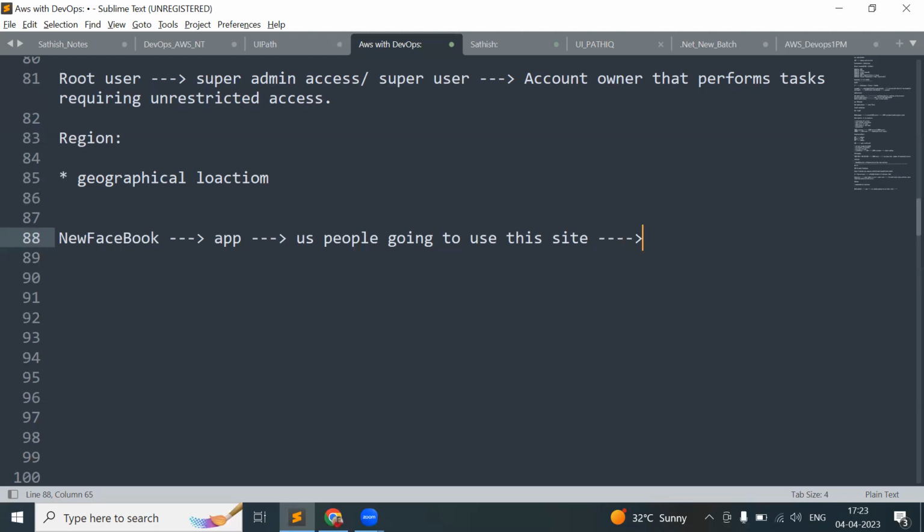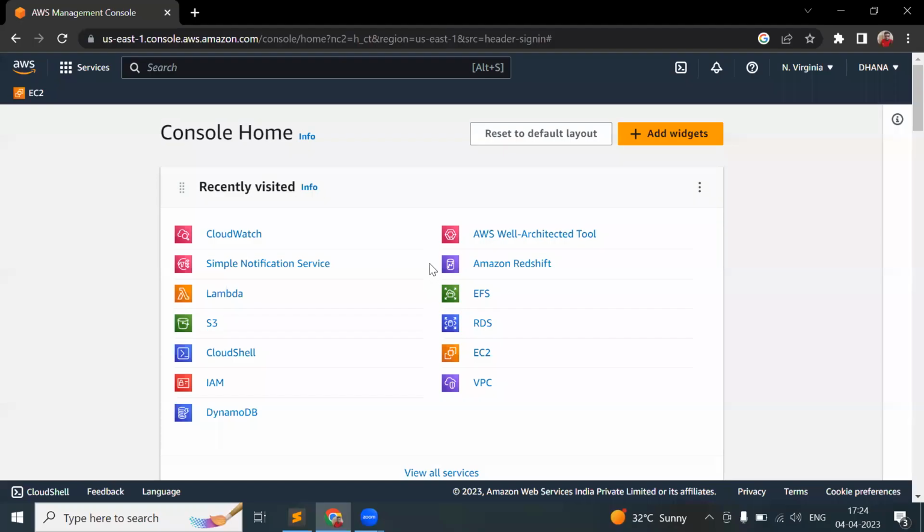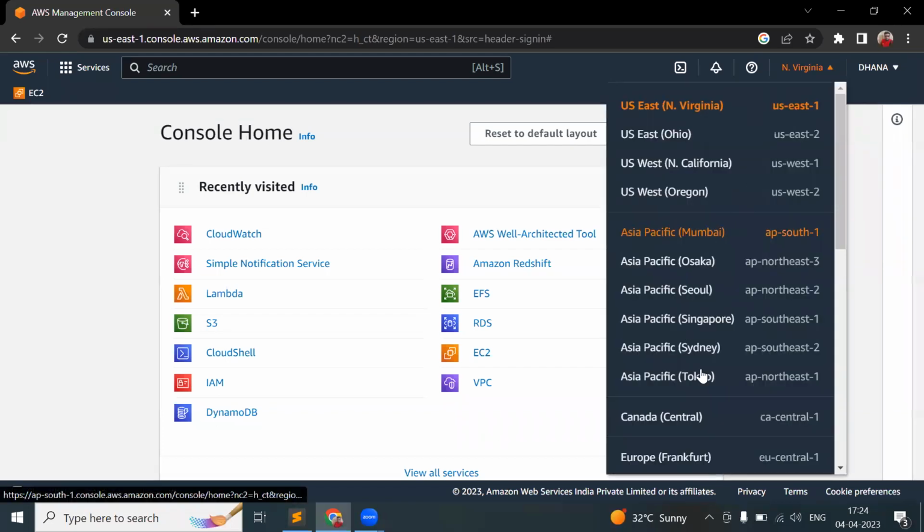But the team which is developing it, the developers, the testers and the DevOps team, is in Chennai. Maybe some other office like CTS in Chennai, or we are having one in Hyderabad as well. So on which basis do I need to choose the region? I'm asking you guys. Do I choose the Asia region, Mumbai, or the US regions?